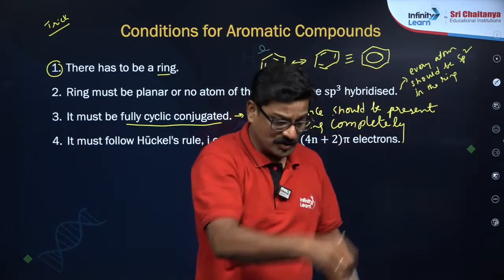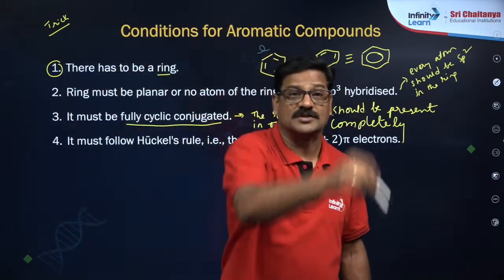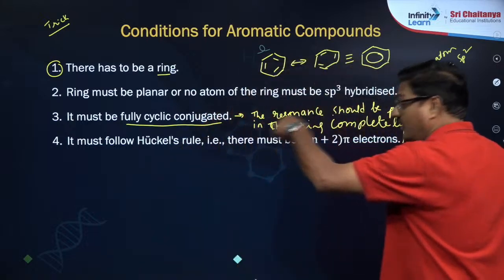The resonance should continue throughout the ring. That is the meaning of point 3.